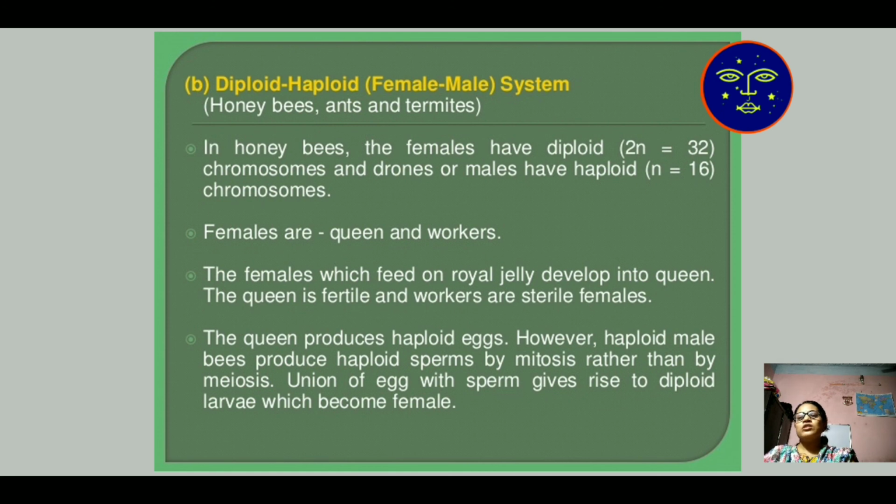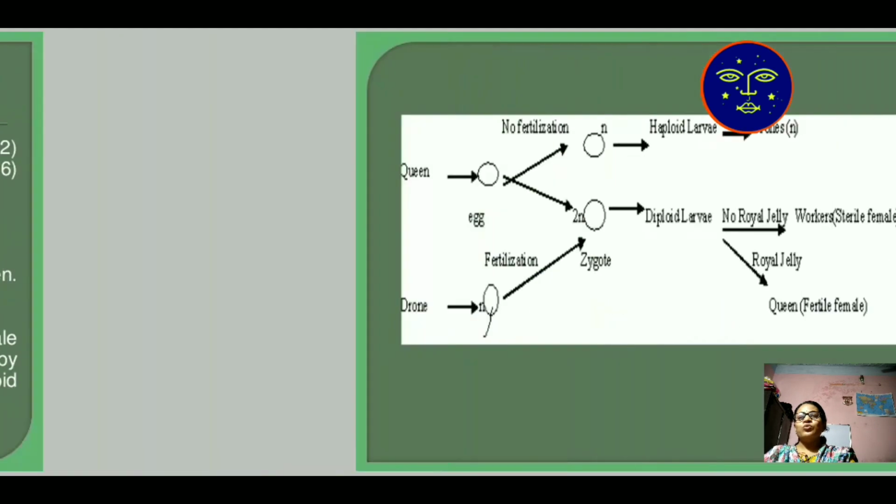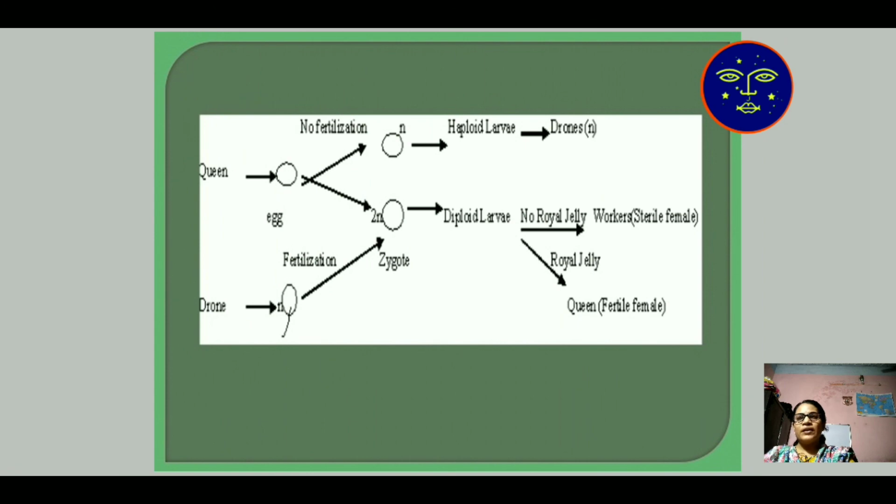The females which feed on royal jelly develop into queen, and the queen is fertile, unlike the workers. The queen produces haploid eggs. The haploid male bee produces haploid sperm by mitosis, not by meiosis. So in this type of honeybee sex determination, the queen produces an egg. When it fuses with a sperm with n number of chromosomes, it produces 2n chromosomes, which is a sterile female.